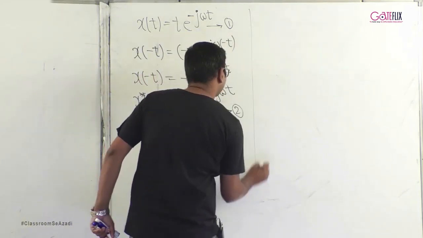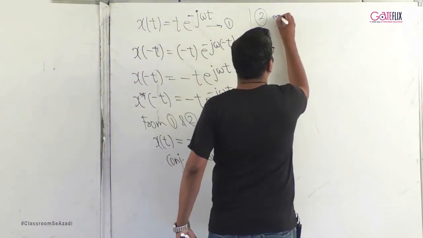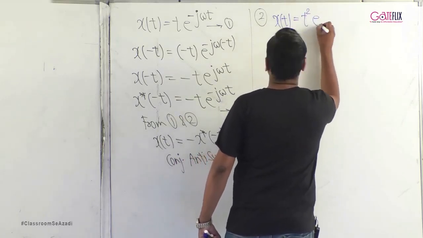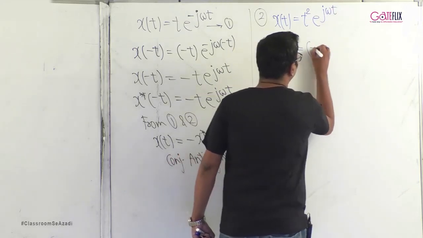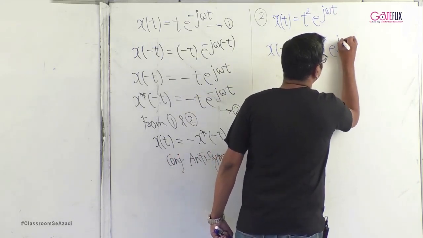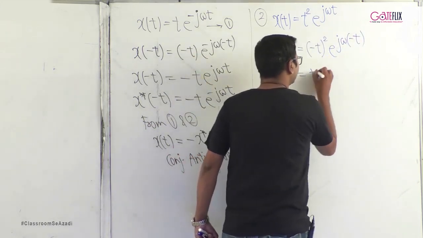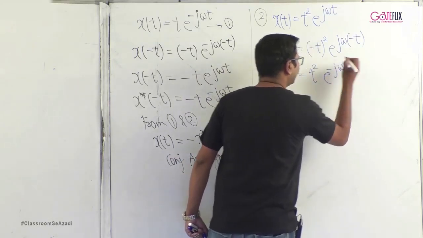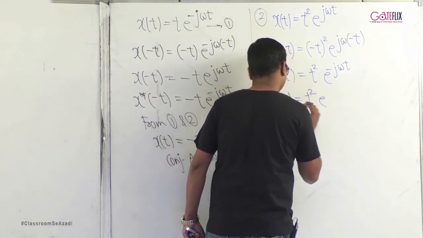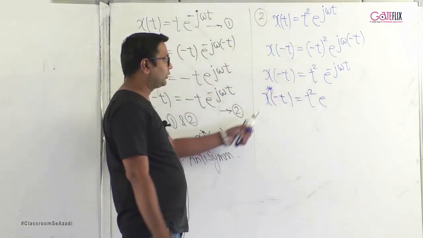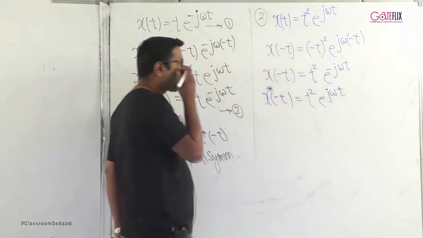Let us discuss another example. x of t is equal to t square e raised to j omega t. So x of minus t will be t square e raised to minus j omega t. Then x star of minus t: when you take the conjugate, minus j becomes plus j, so this will be t square e raised to j omega t.